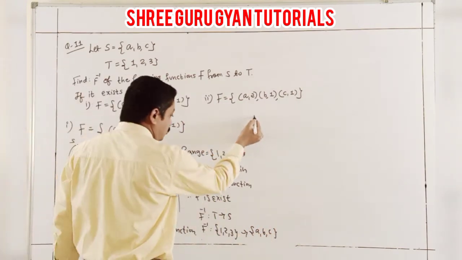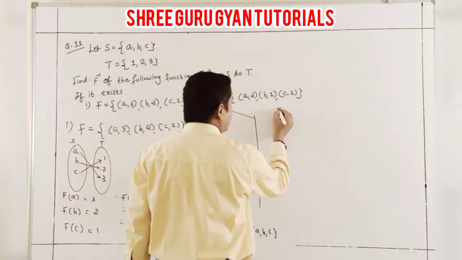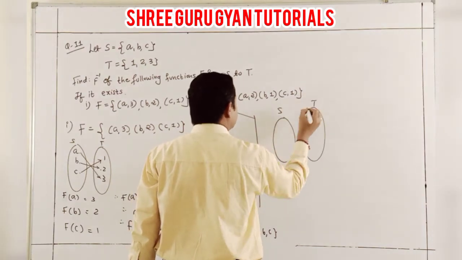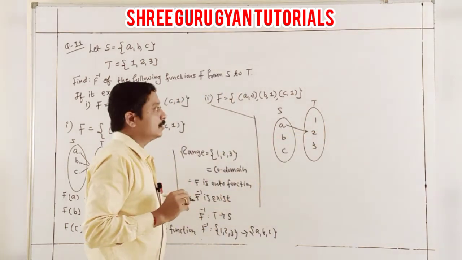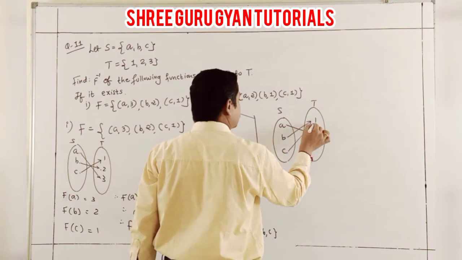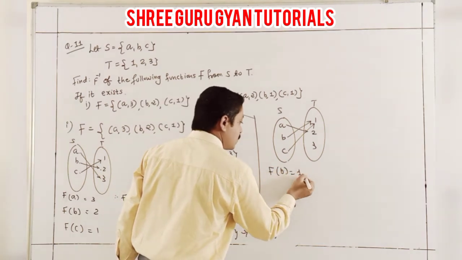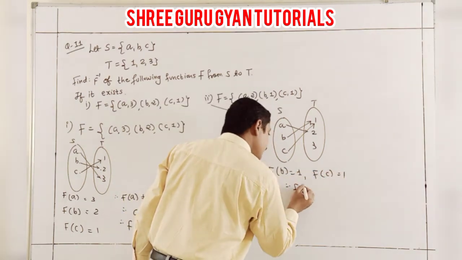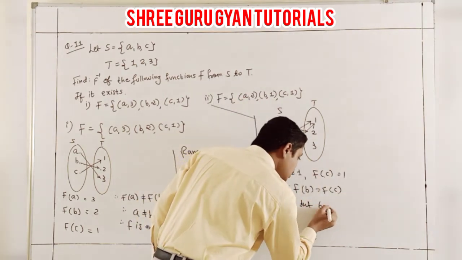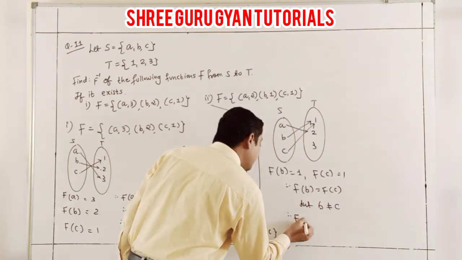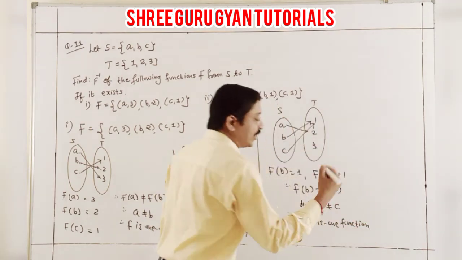Now I am moving ahead to the second question. F is given as A to 2, B to 1 and C to 1. Again I follow the drawing of S and T: A, B, C, 1, 2, 3, A then 2, B then 1, C then 1. No, it is not one-one, because here F(B) is 1 and F(C) is 1. So we write down F(B) is equal to F(C) because both are equal. But here B is never equal to C. It means F is not a one-one function. Finally, it's not one-one.